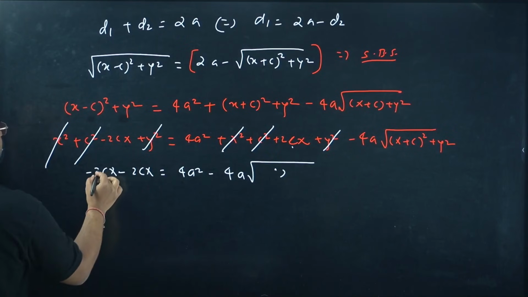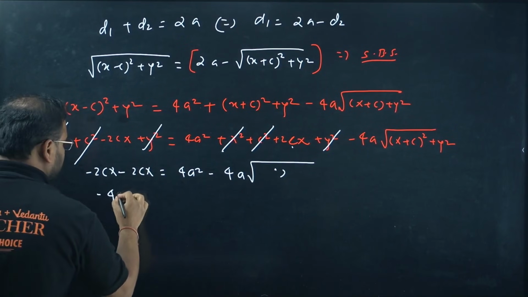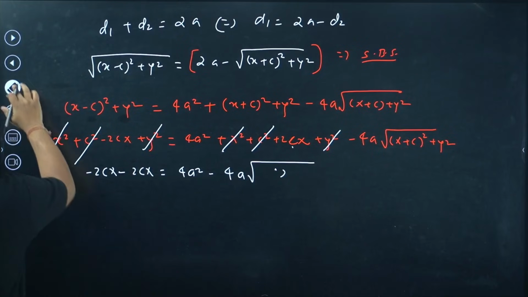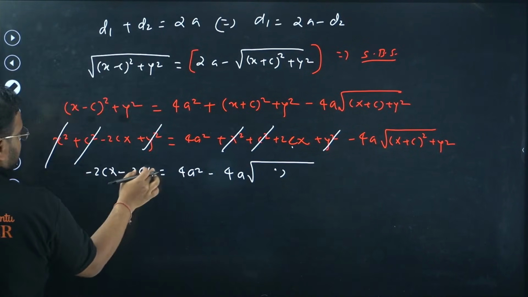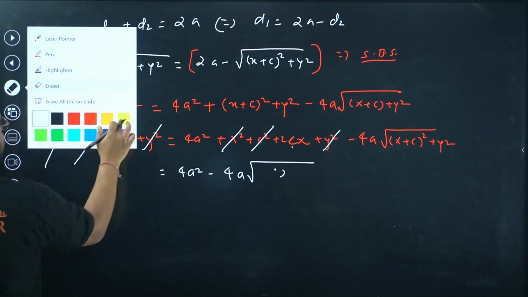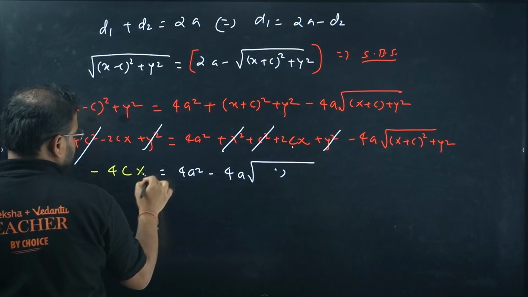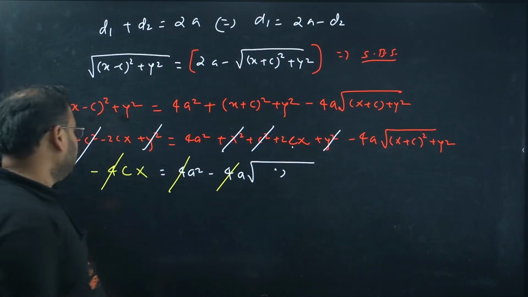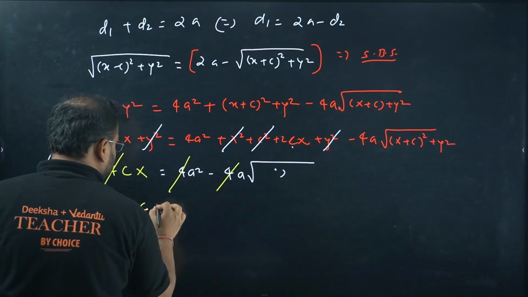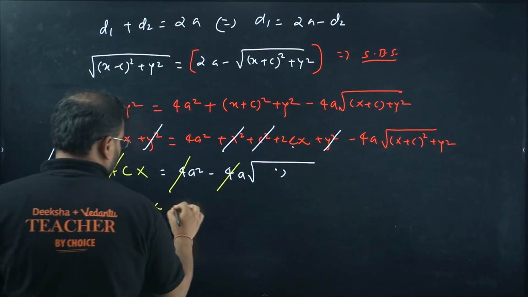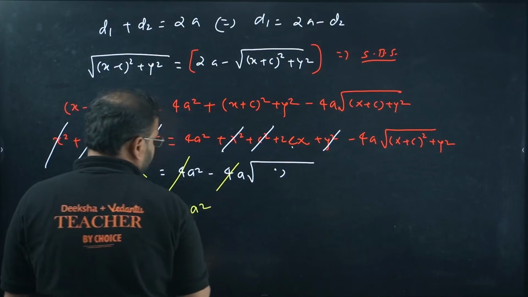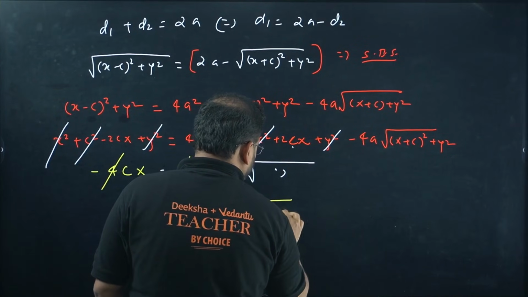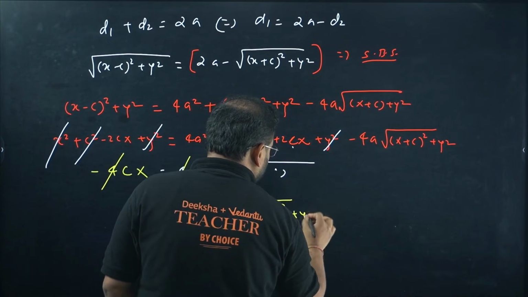Check carefully. This becomes what? Minus 4cx. I can write it over here only, no? When you take this result together, you can erase this and write it here as simply −4cx. Cancel this 4 and 4. Now what is left is cx equals a², and over here we have minus a times this root, √((x + c)² + y²).